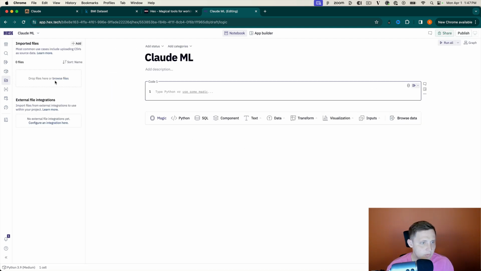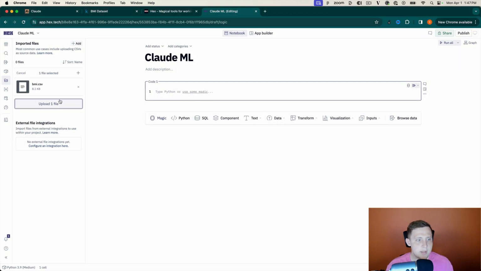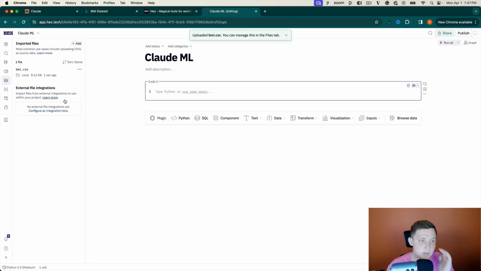I'm going to load in this file real quick. So I need to put it in here as well. So there's a bmi.csv, upload a file. Perfect. So it's in there.